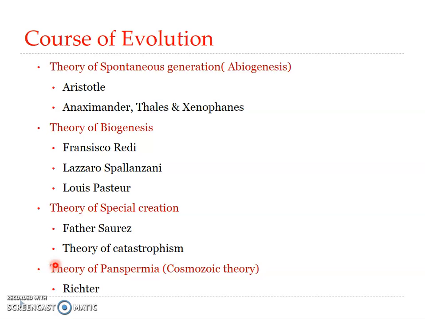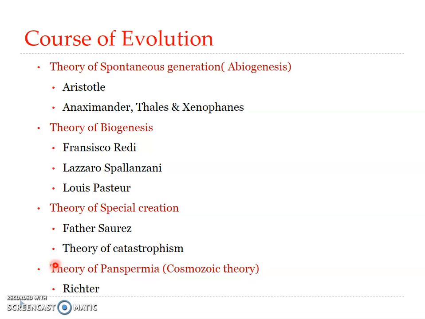So, when we speak about the theory of abiogenesis, it simply states that living things originated spontaneously from inanimate objects, and the major supporters were Aristotle, Anaximander, Thales, Xenophanes, etc. And they believed that insects arose from dews, fish and frog from mud, maggots from meat, etc. And the theory was disproved by the experiments conducted by Redi, Spallanzani, and Pasteur.